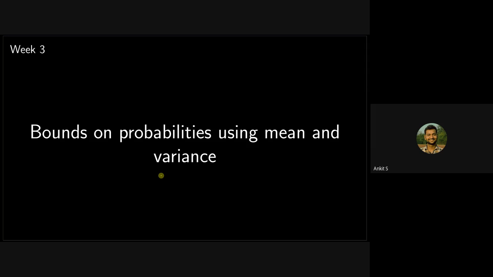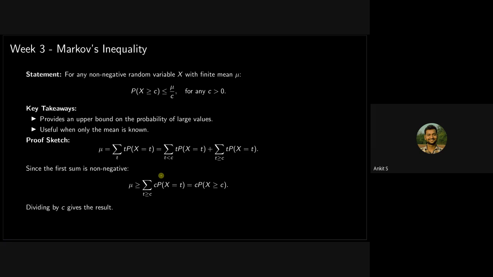Even if you get some lower bound or upper bound, suppose you are calculating the probability and you don't get the exact probability, but you are okay with some bound, in that case you will use inequalities. The very first and most foundational one is Markov's inequality. In Markov's inequality, we have a non-negative random variable, and the probability that it will take a value greater than c is less than or equal to mu by c.